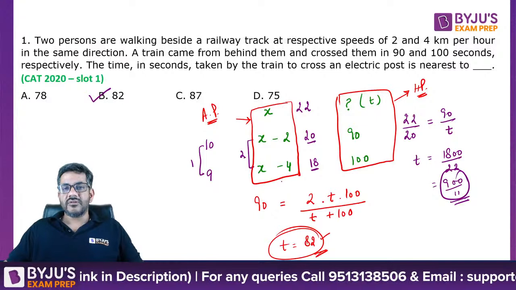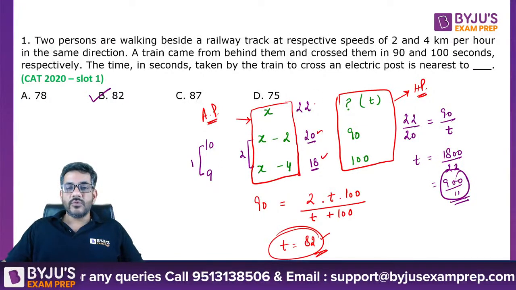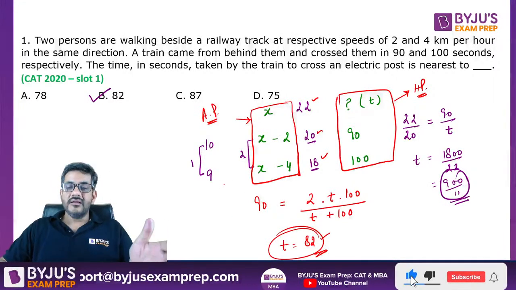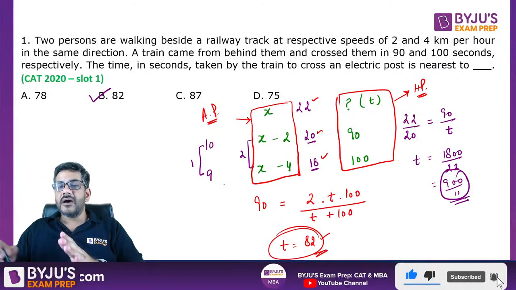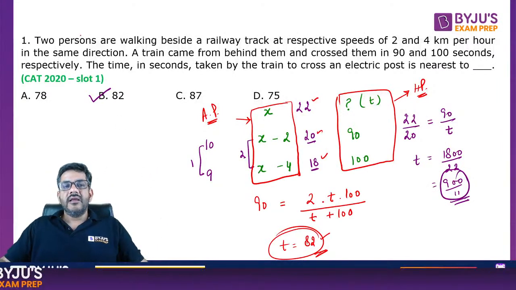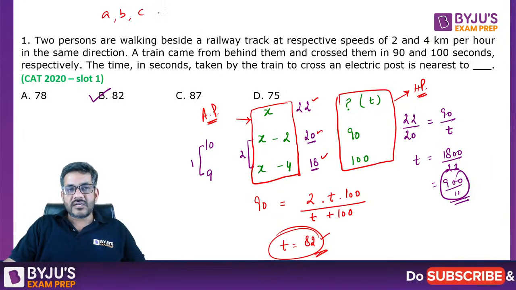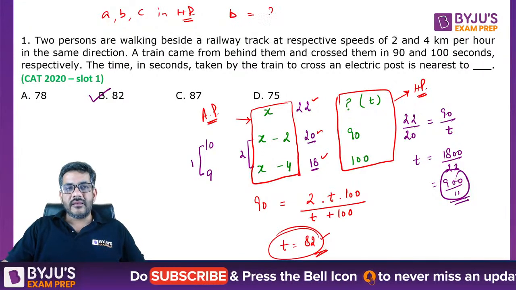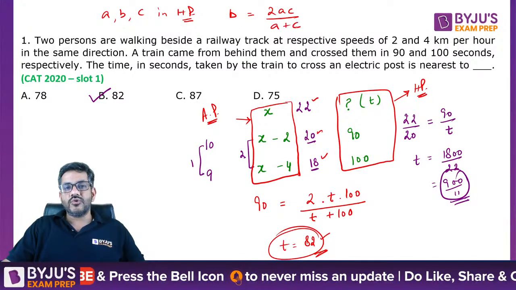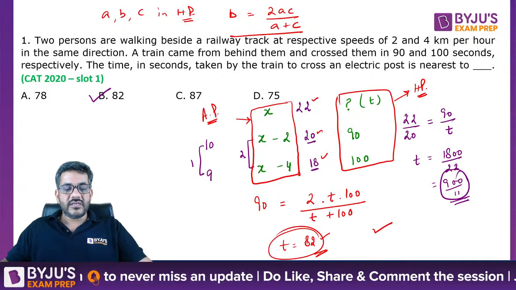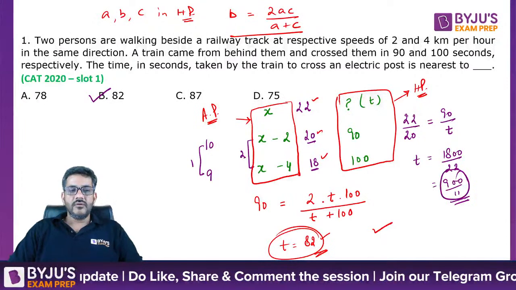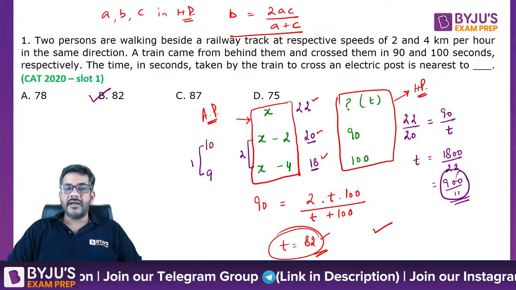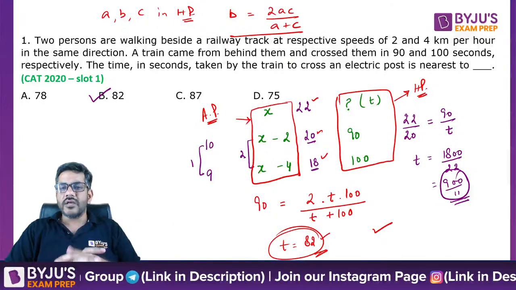The good part about this is you do not have to calculate these values for getting the answer. You can straight away get this, that if the speeds are in AP, the time would be in HP. If the times are in AP, the speeds would be in HP. And if three numbers A, B, C are in HP series, B is called their harmonic mean, and the harmonic mean is given by 2AC by A plus C, which is what I have used here to get this question. So the middle number is the harmonic mean, which is twice of A into C divided by A plus C. So these are the three methods you can use to answer this question.